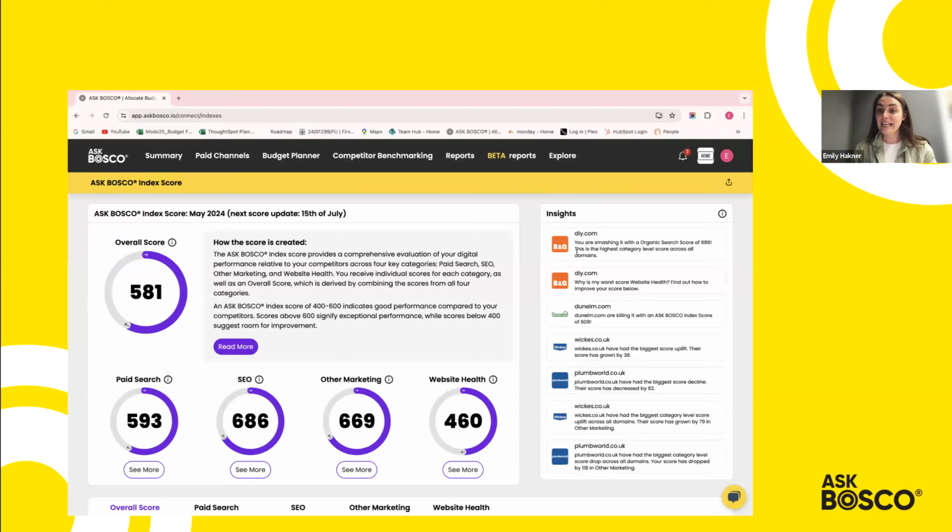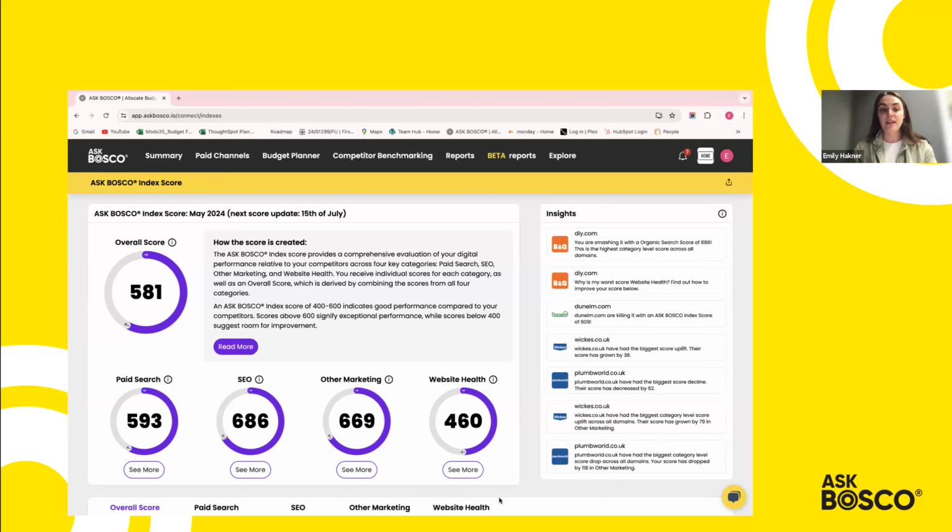We also provide key insights at the top right. So if you don't have time to necessarily get into the detail of the report, you can quickly come to the insights page just to see how competitors are doing month on month. So for example, you can see here DIY.com doing really well from an organic score point of view, versus, for example, somebody like Plumbing World has the biggest category level score drop across all the domains. So you can come in here, pick up the individual insights, and then use that to apply to your competitor benchmarking report.